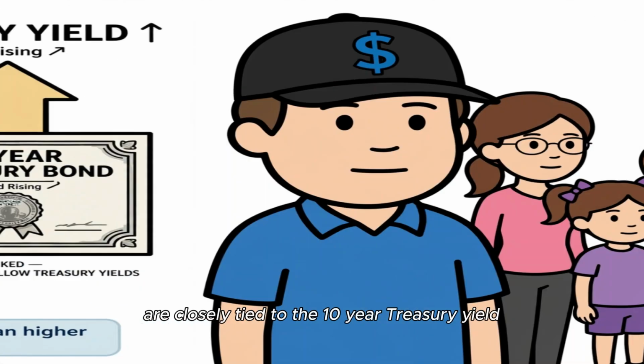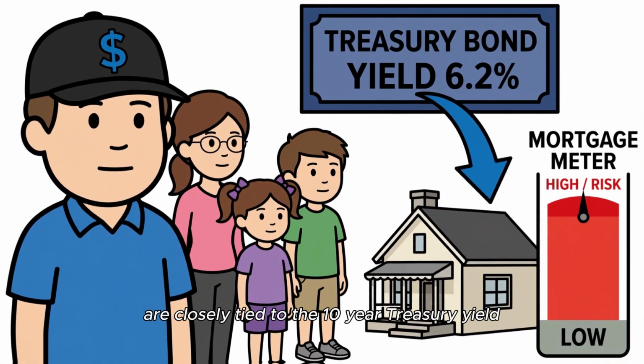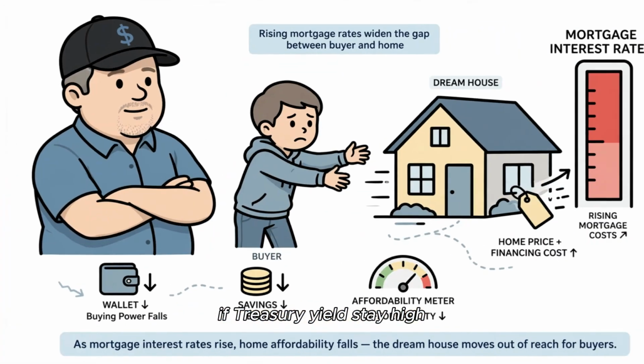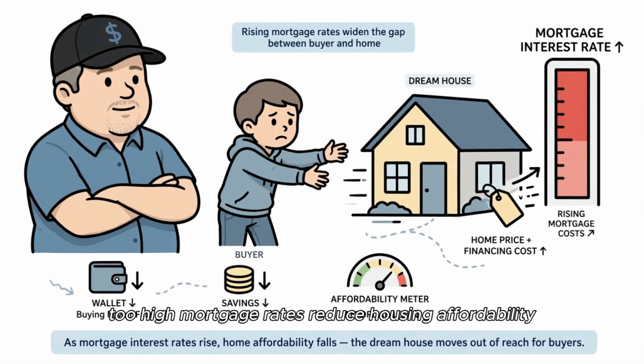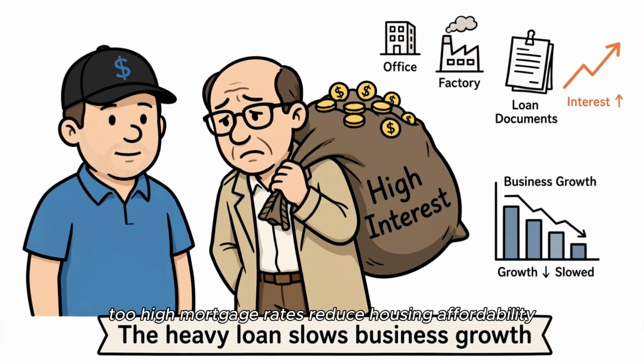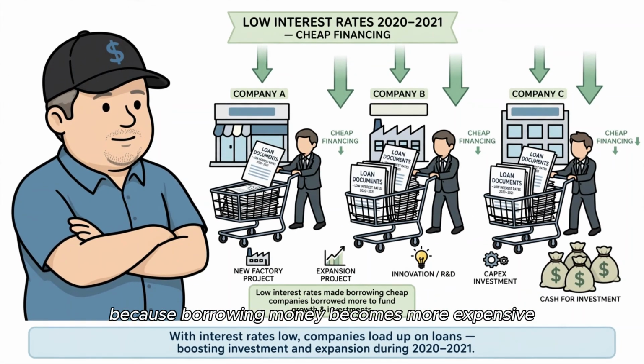Mortgage rates are closely tied to the 10-year Treasury yield. If Treasury yields stay high, mortgage rates stay high too. High mortgage rates reduce housing affordability. Businesses also suffer because borrowing money becomes more expensive.